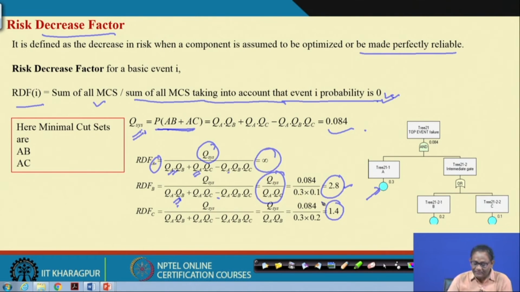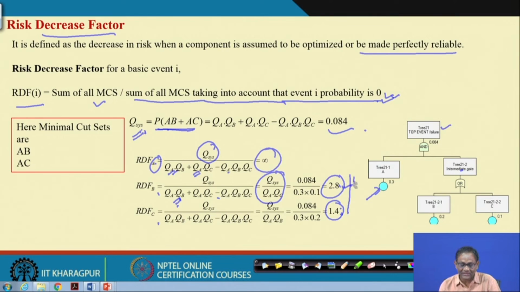So, from this measure we found that if you make A completely reliable, the top event will not happen because of the AND gate, since it requires these to occur together. But for B and C the value is low, because even if B does not occur, suppose A and C occur, the top event will occur, or A and B occur, the top event will occur.